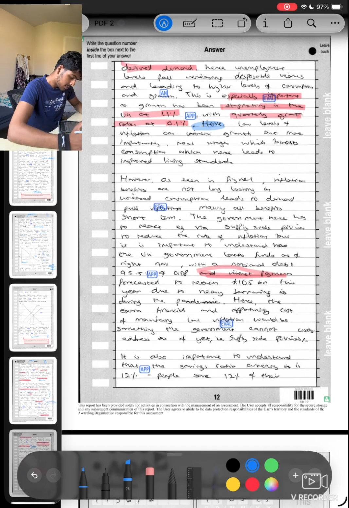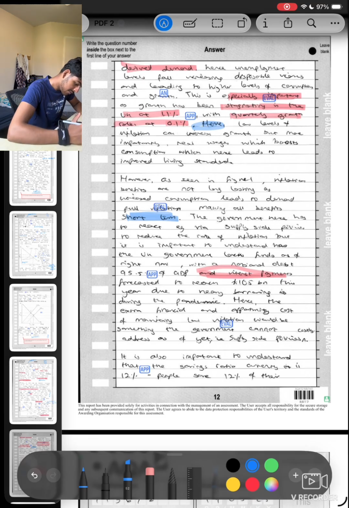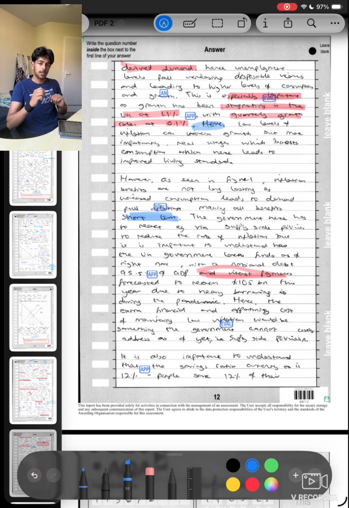Long lasting, as increased consumption leads to demand-pull inflation, making all benefits short term, long term, a massive comparison over there. The government hence has to react, e.g. via supply side policies to reduce the rate of inflation, but it is important to understand how the UK's government lacks funds as of right now, with a national debt of 95.5% of GDP and interest payments forecasted to reach 105 billion this year due to heavy borrowing during the pandemic.